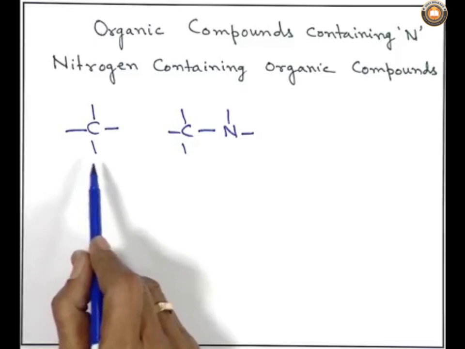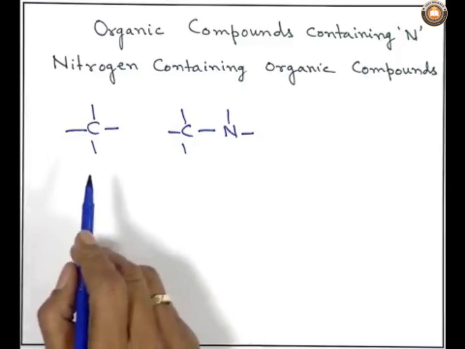Today I would like to discuss with you some interesting topic, that is organic compounds containing nitrogen, or you can call it in other way, nitrogen containing organic compounds. Now, organic chemistry is a specialized science. By definition, it is the chemistry of carbon compounds. So, I should say carbon is a must in organic compounds.